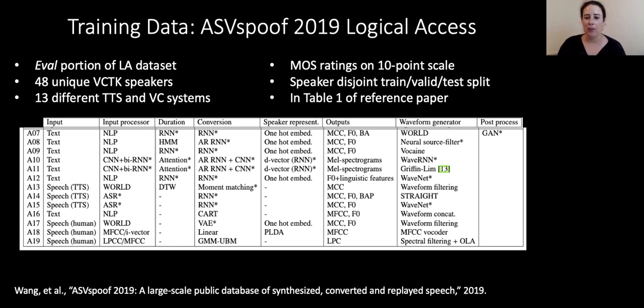We used a speaker disjoint train, valid, and test split. And in table 1 of the paper that I reference here, we can see these systems are labeled A07 through A19. There's 13 of them, and they have different characteristics. So for example, they use different types of vocoders. So some will use Griffin-Lim, others will use a high quality neural vocoder such as WaveNet or WaveRNN.